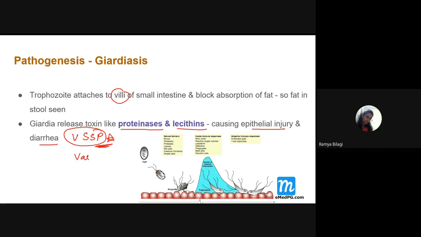That is what? Variant-specific surface protein. It is a protein actually, a surface protein. So remember this. These are the toxic substances or virulence factors that are produced by Giardia. Look at this trophozoite. Very nicely, it is sticking and enjoying over the villi of the intestines, right?